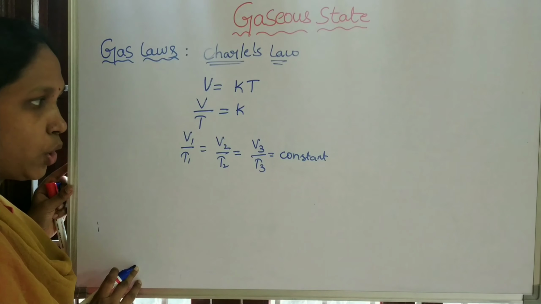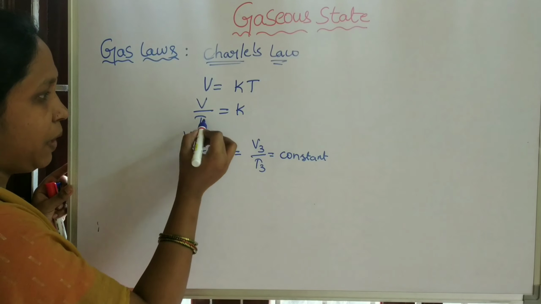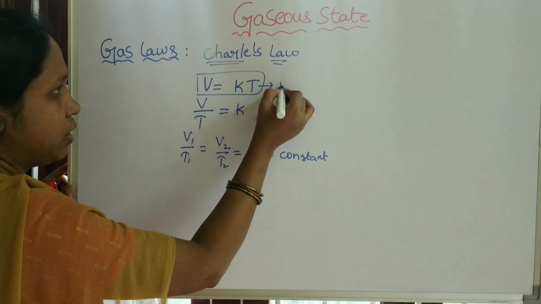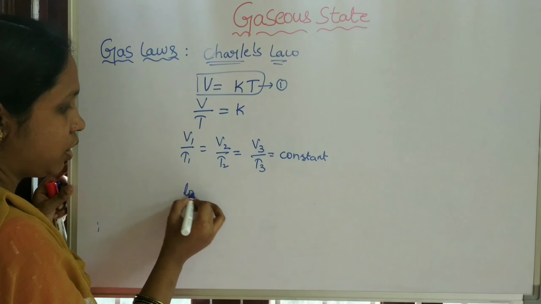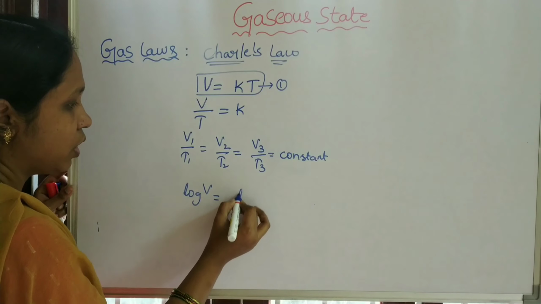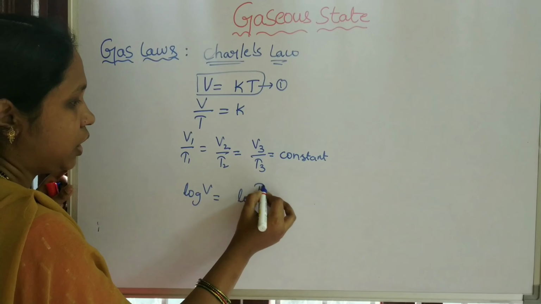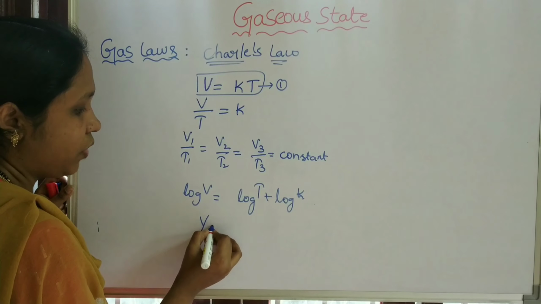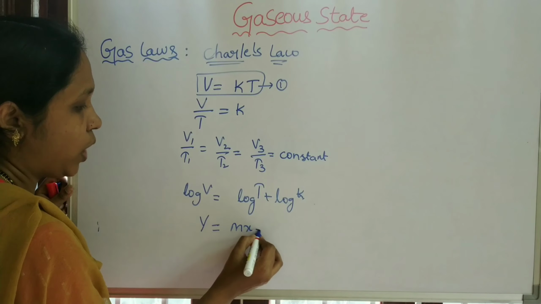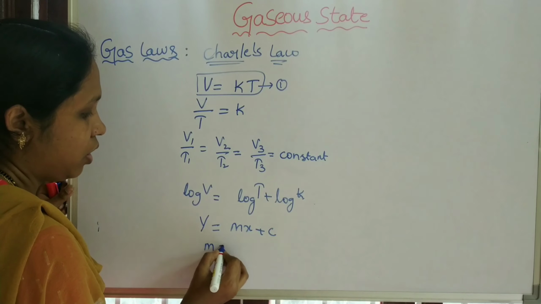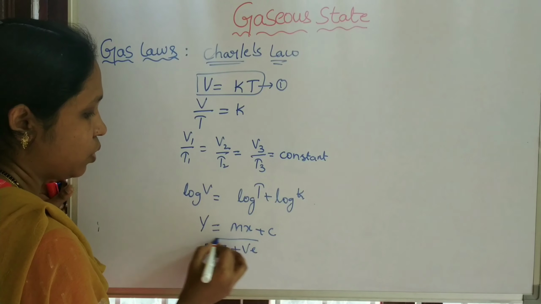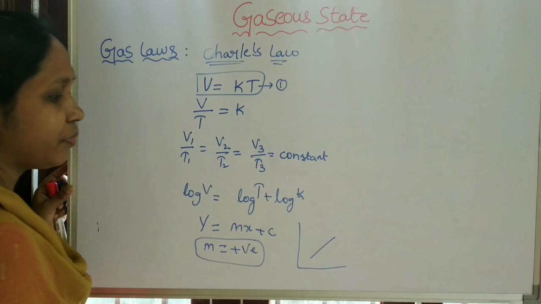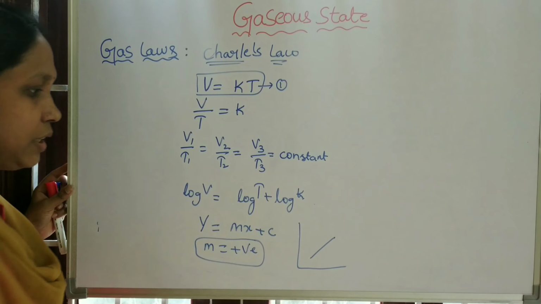And next, apply the logarithm on both sides of equation 1. That shows log V is equal to log T plus log K. The equation is like y equals mx plus c. Here m is positive. So we will observe a graph like this.